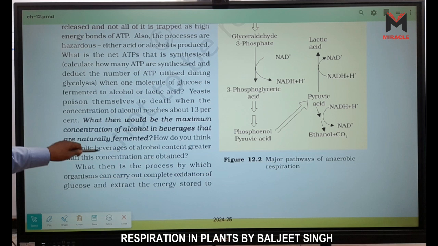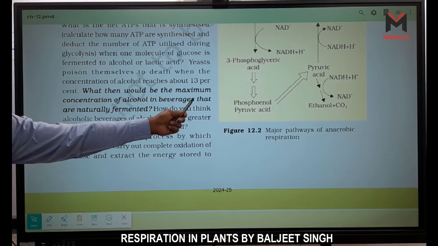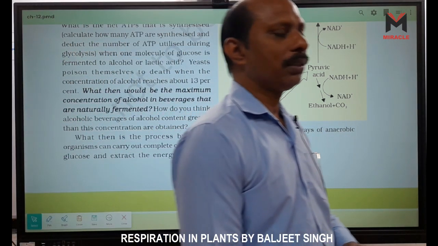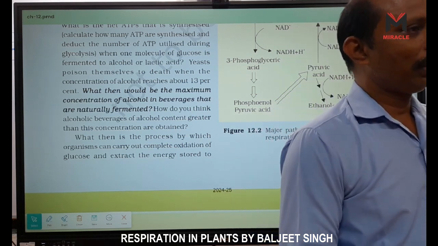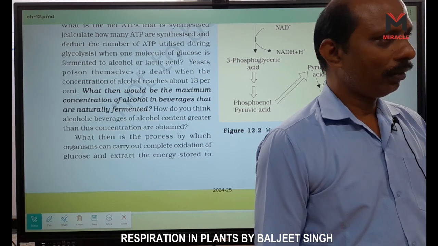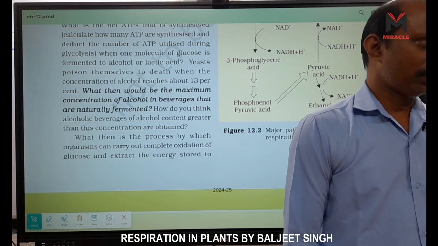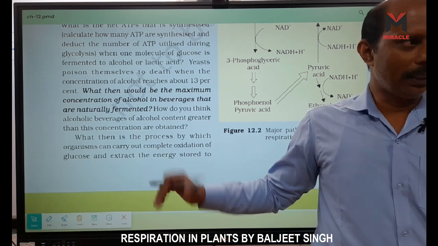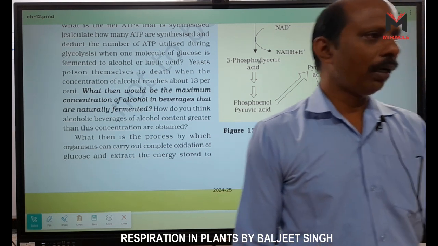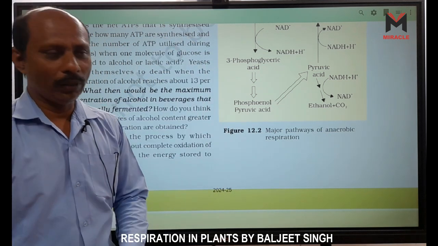Right? Now one question is given here. What then would be the maximum concentration of alcohol in beverages that are naturally fermented? What is the maximum concentration? It is 13%, right? But when you see wine and beer, they have less, less than 13%, about 8% alcohol. But in rum, whiskey, brandy, it has 25 to 40% alcohol, right?